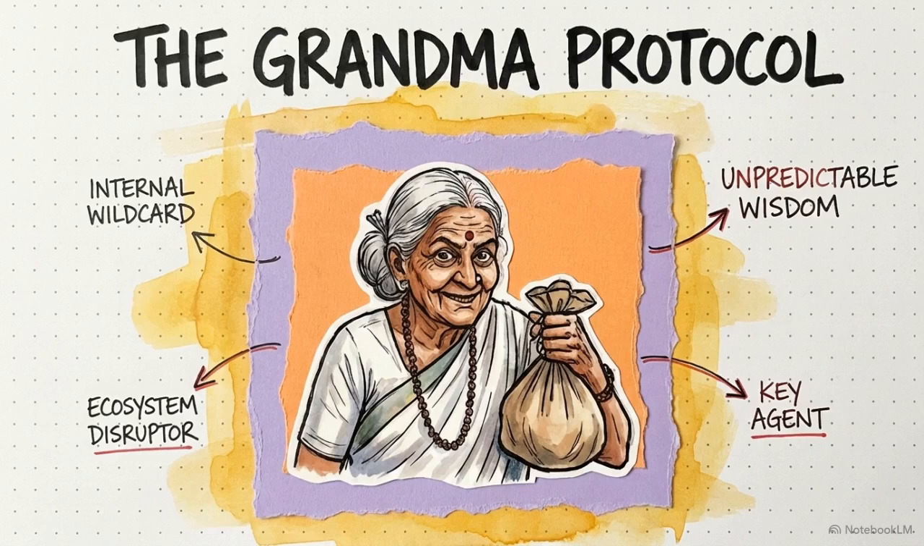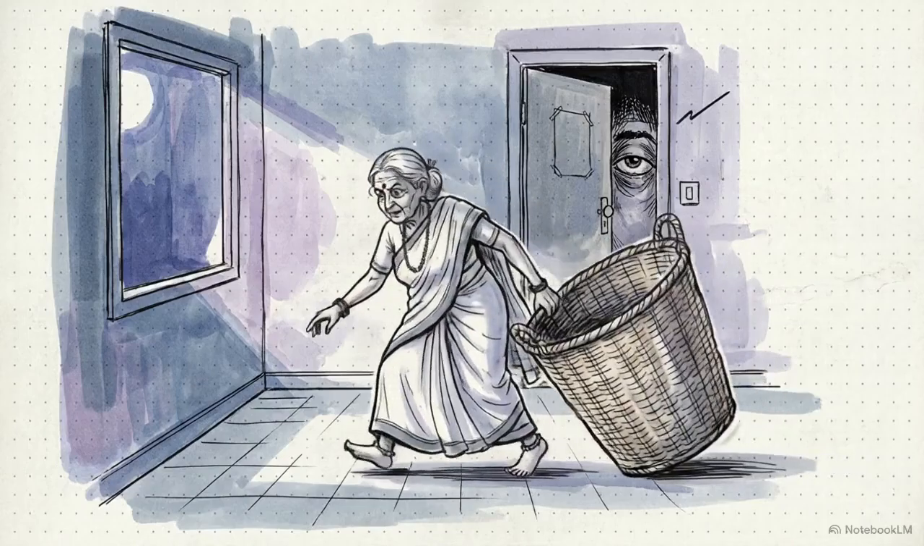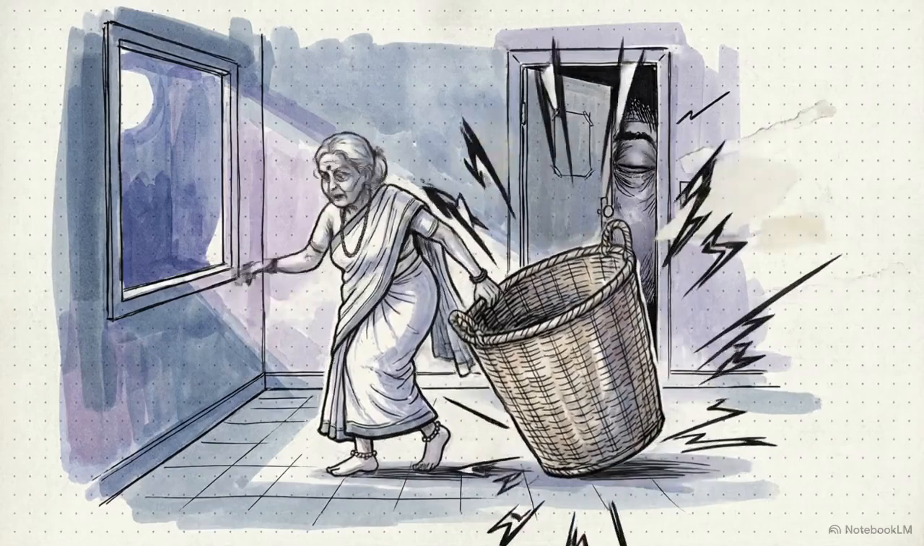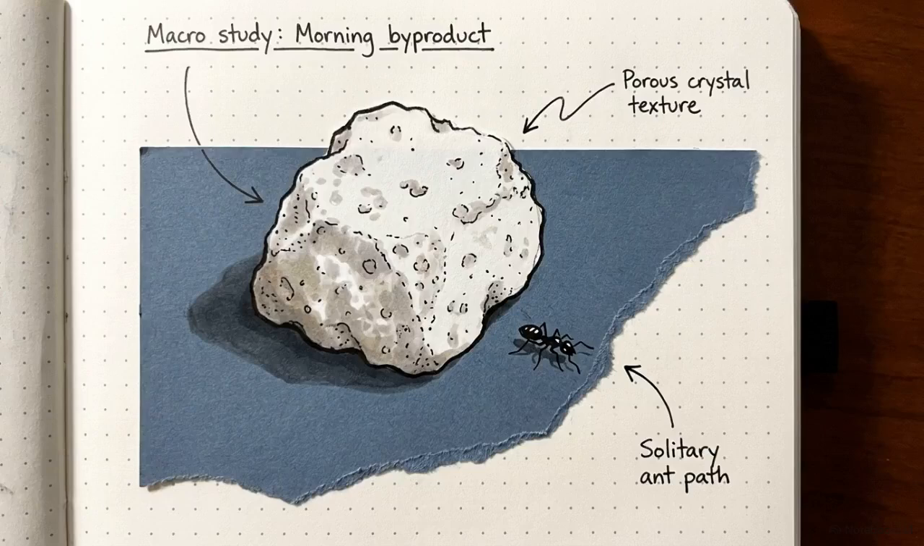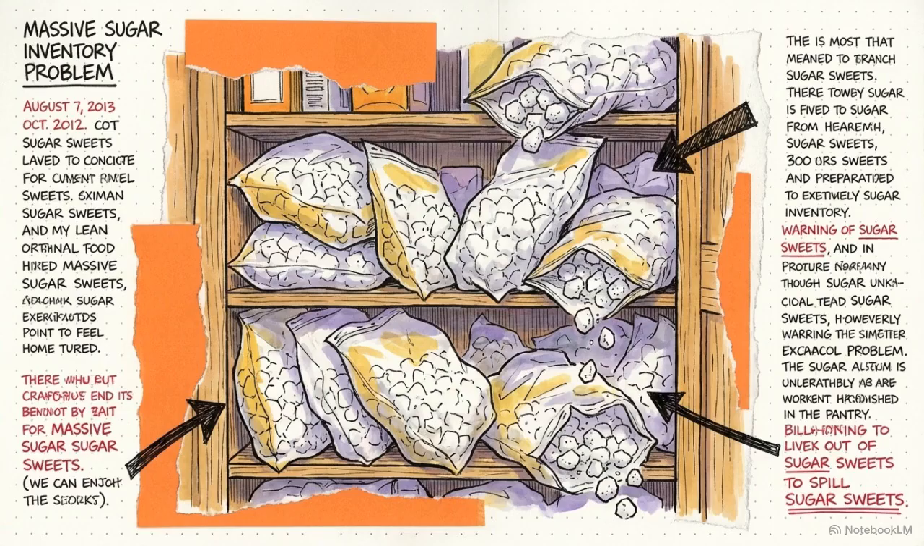Then we have the ecosystem's internal wildcard, the disruptor. Grandma's schedule of early morning trips to the local ashram frequently strains the established rhythm of the household. These trips produce a tangible byproduct. She returns daily with patashas, sweets that no one in the house actually wants to eat. Over a month, this creates a massive inventory problem.